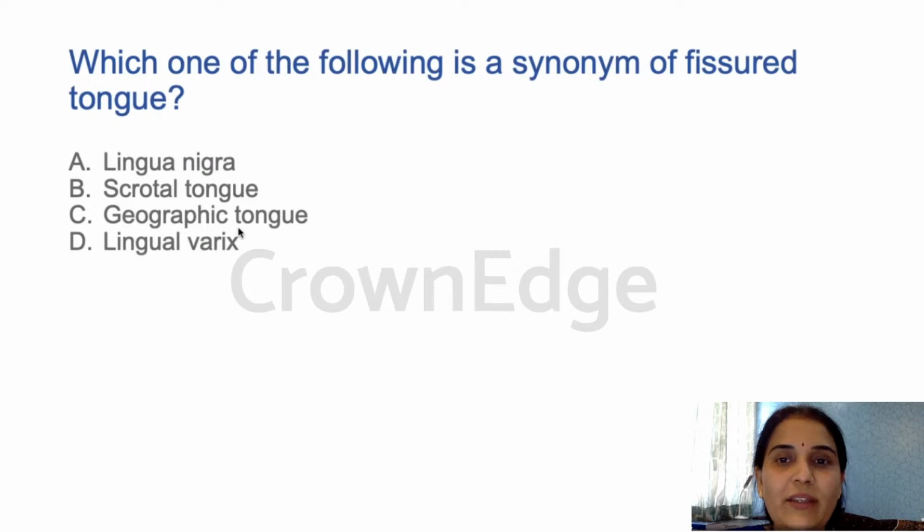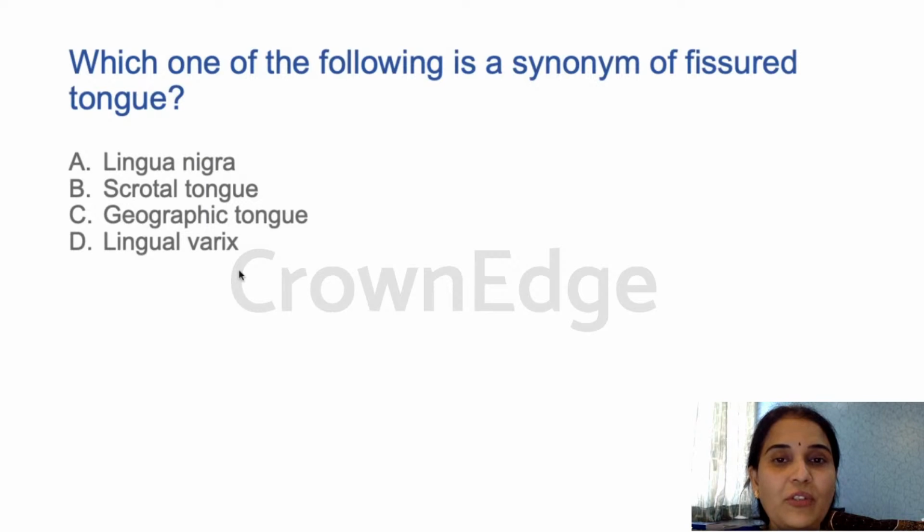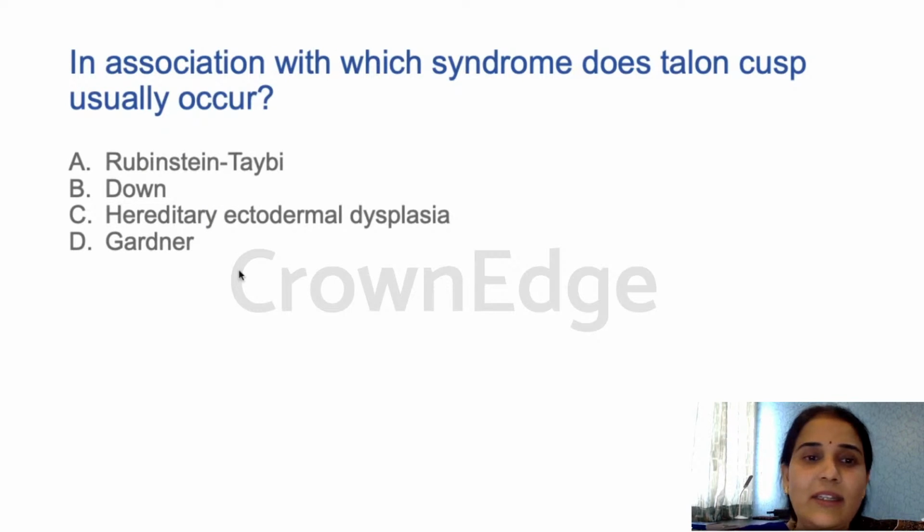Which one of the following is a synonym of fissured tongue? Is it lingua nigra, scrotal tongue, geographic tongue, or lingual varix? Yeah, I think there was some hanging, so I didn't get some of the responses. Now I'm getting it. It is B, scrotal tongue. Excellent. Yes, scrotal tongue is the answer for this question. I don't think we need any more discussion on this because we have learned in great deal already.